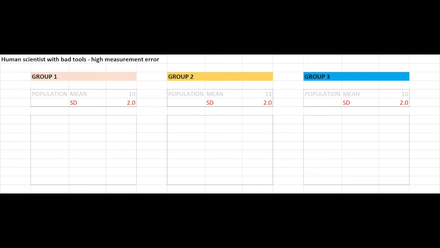Now, let's take a look at what happens when we increase the within groups variance relative to the between groups variance. I've set things so that in our hypothetical experiments, the standard deviation in each sample has gone up from 0.1 to 2, but the population means are still the same, 10, 13, and 10.